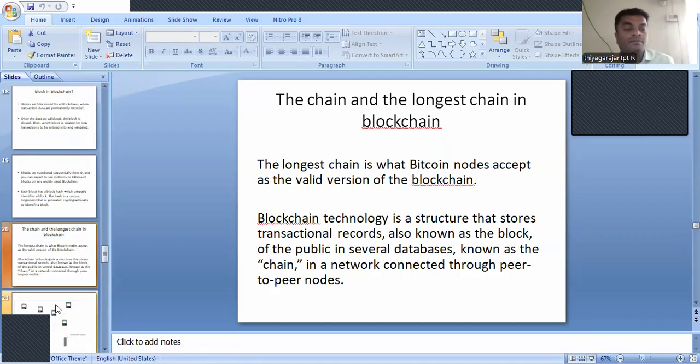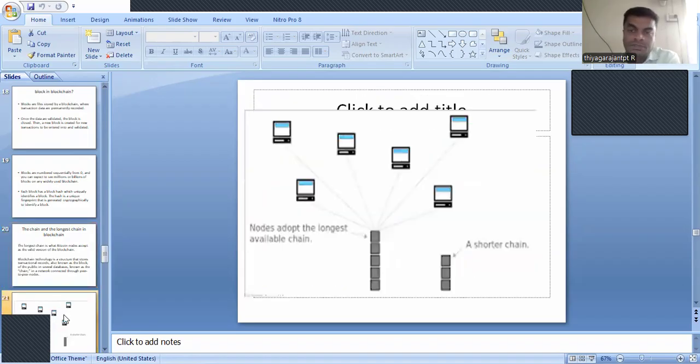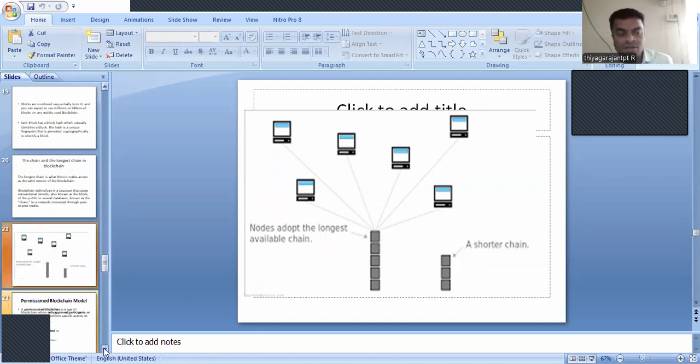And the longest chain in the blockchain: a simple diagrammatic representation of how the nodes adopt the longest available chain and how the shorter chain looks. A shorter chain has fewer nodes, and the longest available chain has more nodes. Maybe that is the major difference between the longest and the shortest chain.